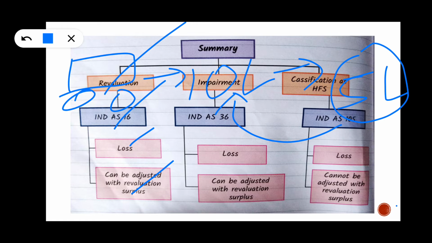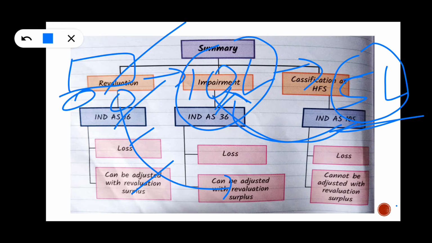Yes, as per Ind AS 16 we have learned this, and Ind AS 36 also says that the impairment loss of 5 lakhs can be adjusted with the revaluation gain. Third, this is the classification as held for sale. That means when this vehicle is classified as held for sale, it has 10 lakhs and he has an impairment loss of 5 lakhs.